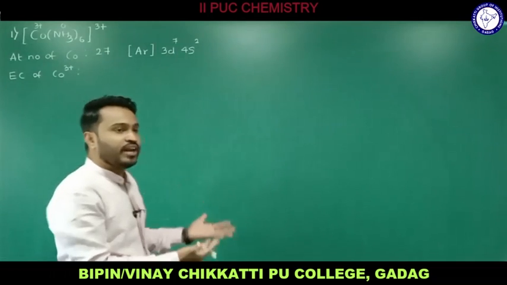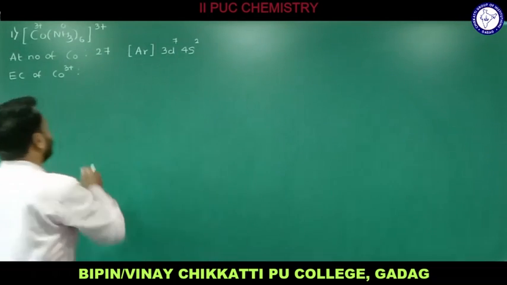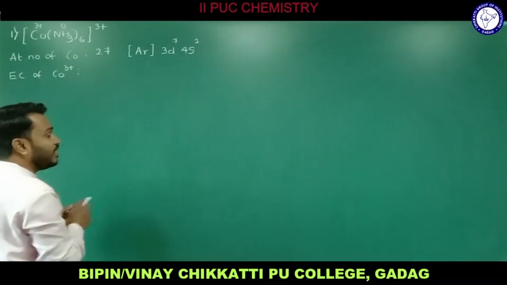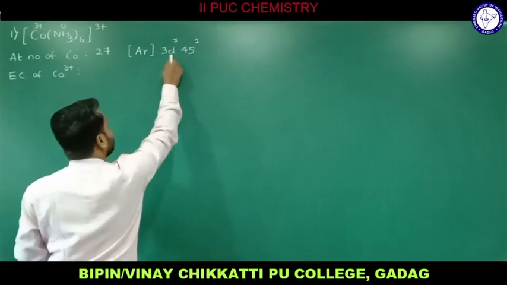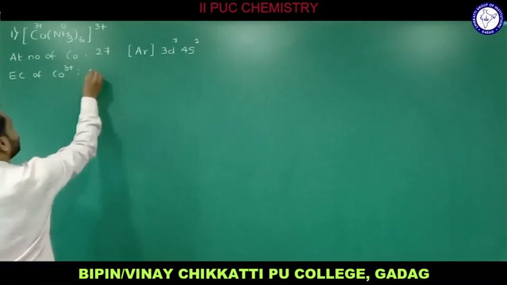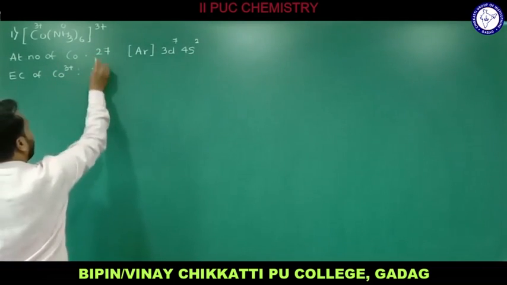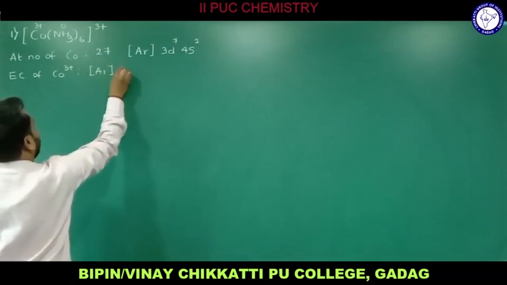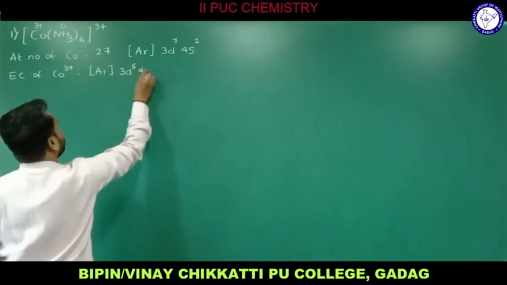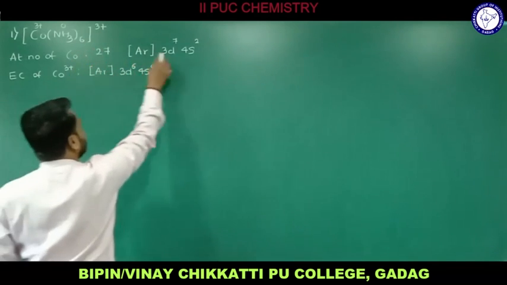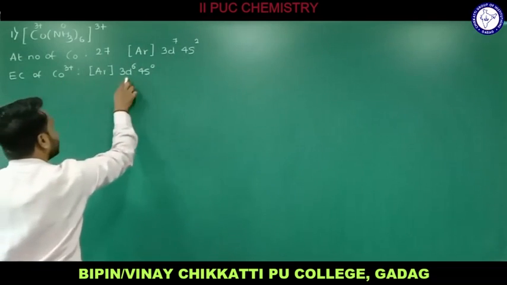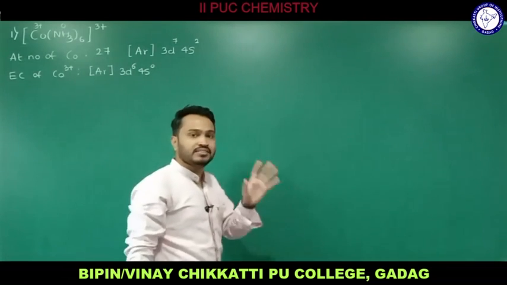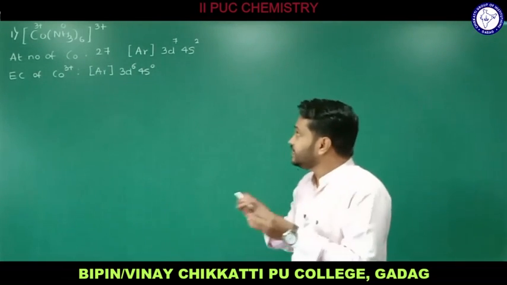Mainly the loss of electrons will be from the valence shell. Therefore totally 3 electrons have to be lost. So 2 electrons are going to be lost from the 4s atomic orbital, and 1 more electron is going to be lost from 3d. Therefore the electronic configuration of cobalt 3 plus will be argon, the nearest noble gas, 3d6 and 4s0. Cobalt 3 plus means 3 electrons have been lost, so the electronic configuration of cobalt 3 plus in this complex is 3d6 4s0.